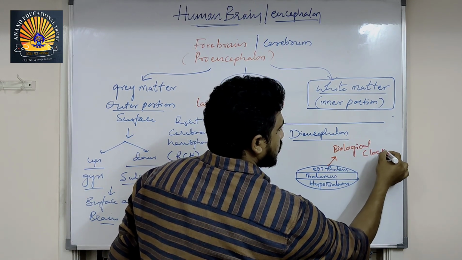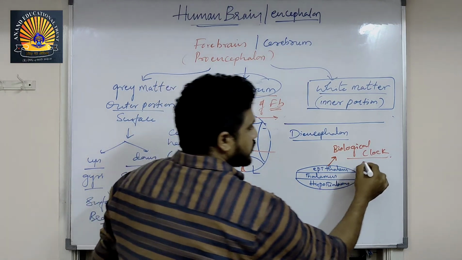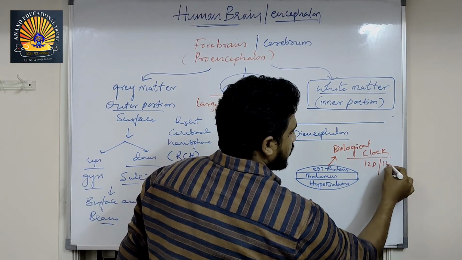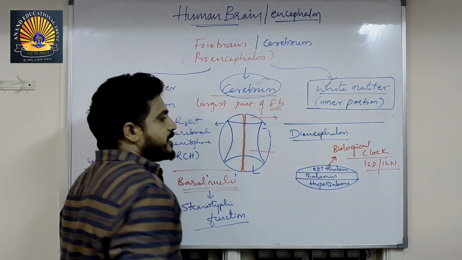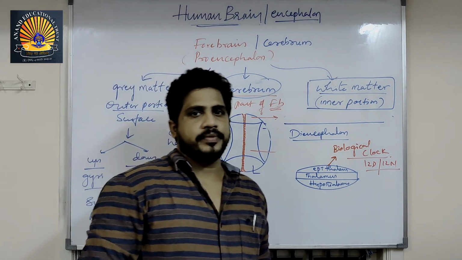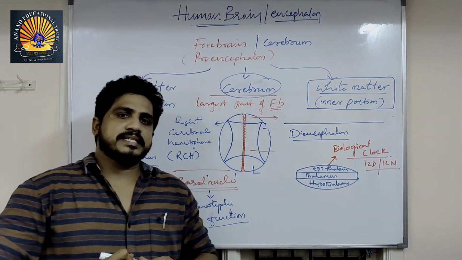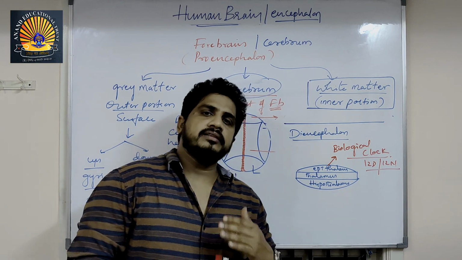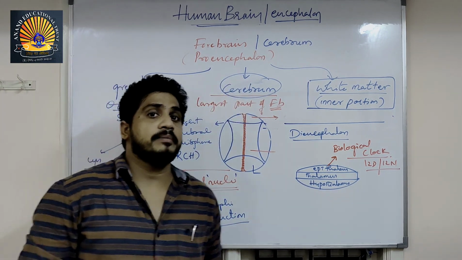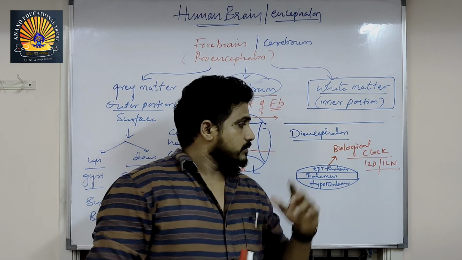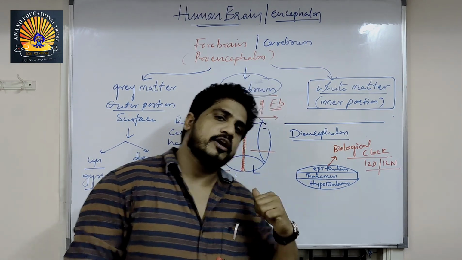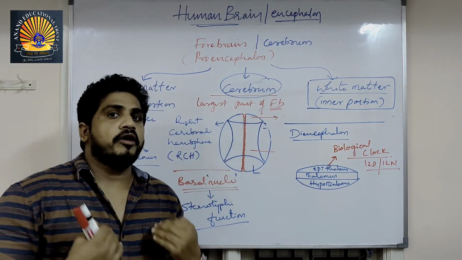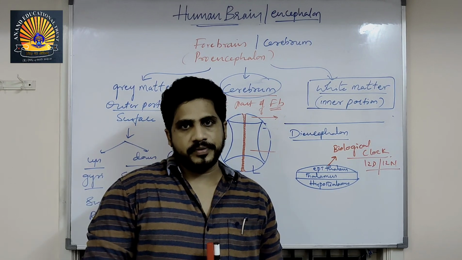Biological clock. 12 hours of day and 12 hours of night are decided by this portion. This epithalamus releases a hormone called melatonin. When this melatonin hormone is released, light is absent. Means in the absence of light, this hormone will be released, so the body is under inactivation.